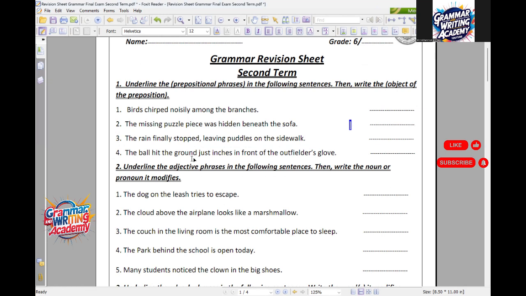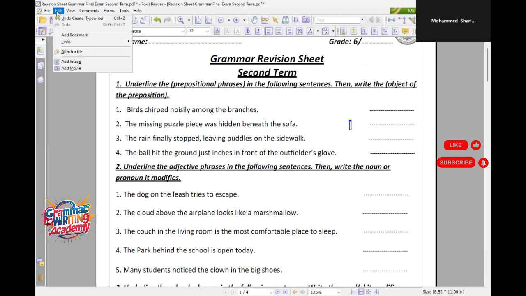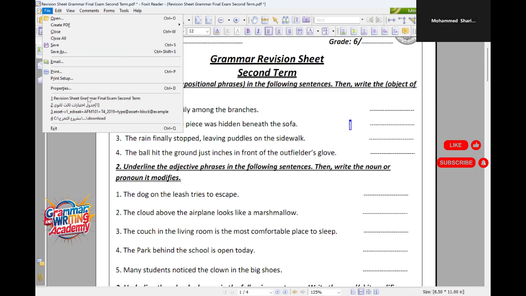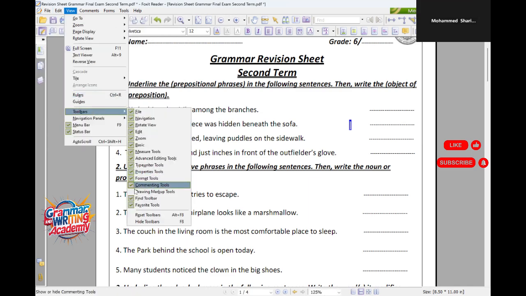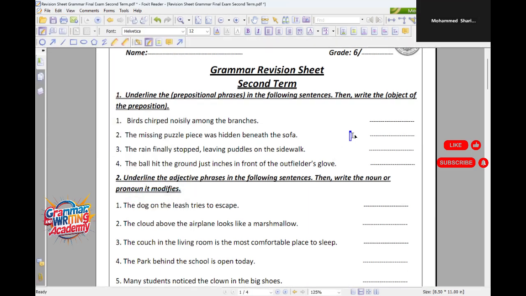Muhammad Sharif. Hello, Muhammad. Is this Faris or Muhammad Sharif? Muhammad Sharif, right? Okay, Muhammad. Number 4, please. The ball hit the ground just inches in front of the outfielder's glove. In front of the outfielder's glove is the prepositional phrase. Good. And the object of the preposition is glove. Perfect. Thank you, dear Muhammad.